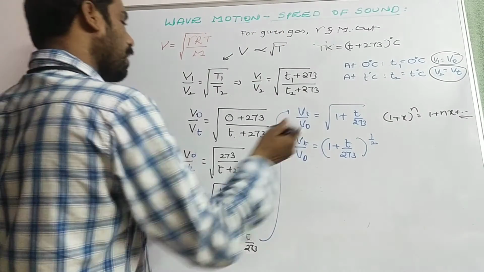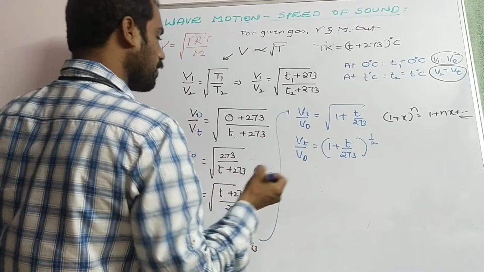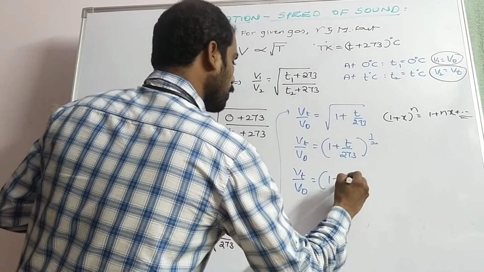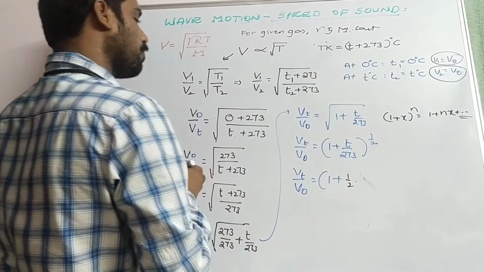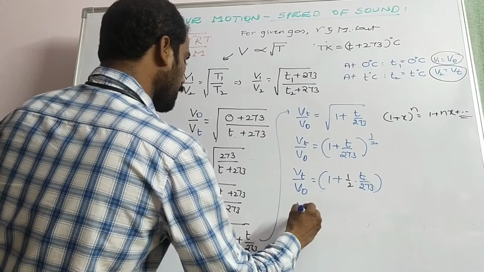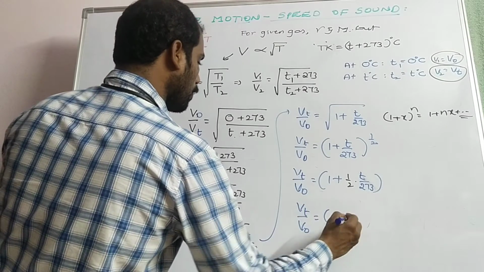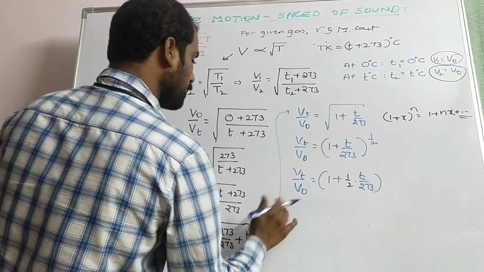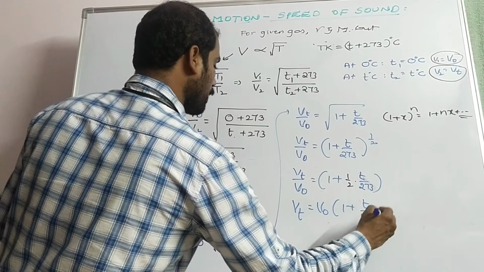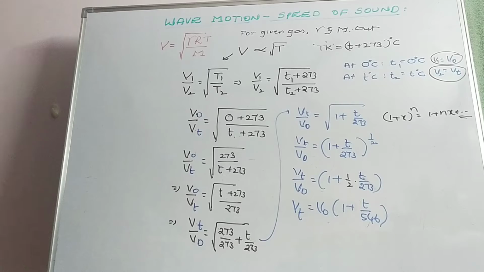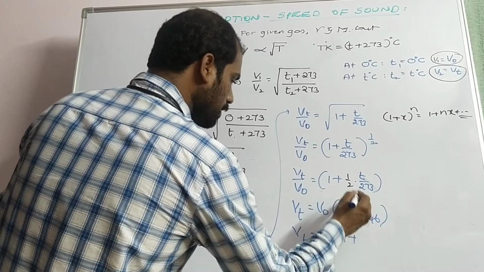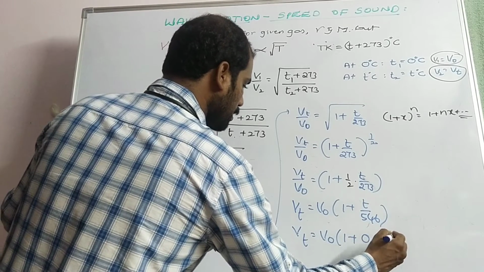Like that, here the power 1 by 2 gives Vt by V0 equal to 1 plus 1 by 2 into t by 273. So Vt is equal to V0 into (1 plus t by 546). Now Vt is equal to V0 into (1 plus 1 by 546 t), which can be written as 0.61 t meter per second when multiplied with V0.